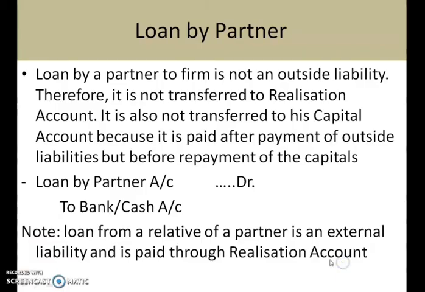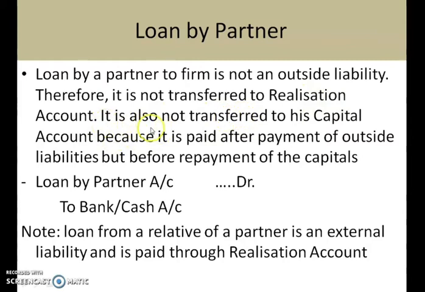Okay. Now loan by partner. Loan by a partner to a firm is not an outside liability. So if there are three partners and we have taken a loan from one of the partners, that is not considered as outside liability. Therefore it is not transferred to realization account. So only the liabilities which are of outside nature will be shown under realization account. Loan by partner is not an outside liability.